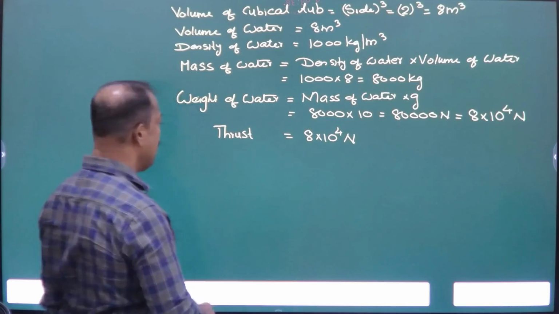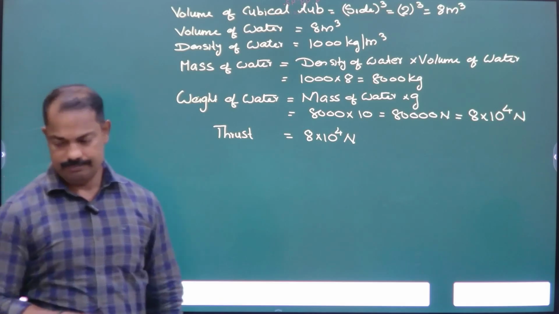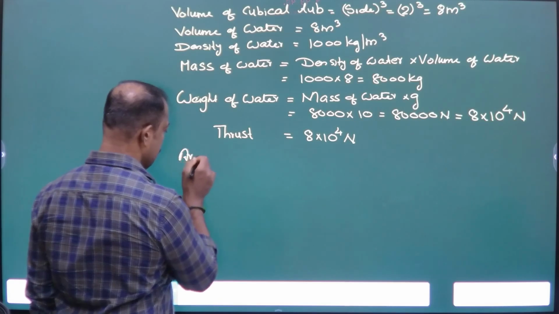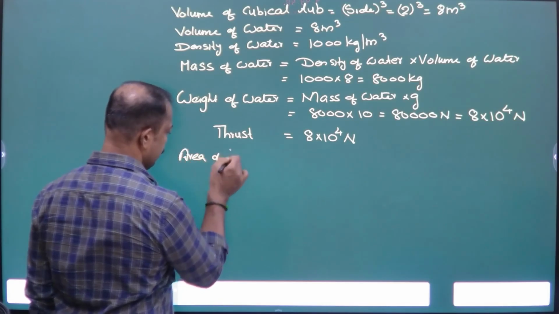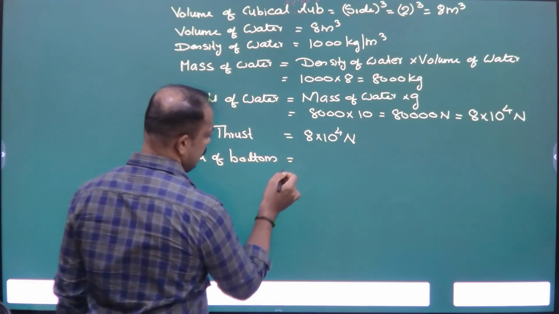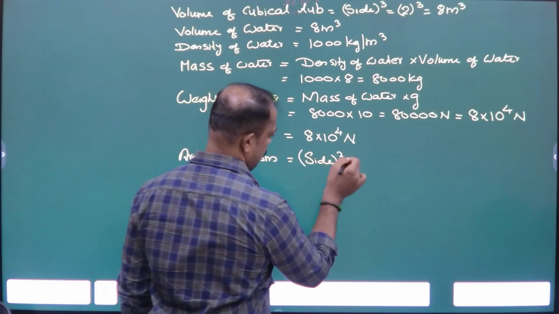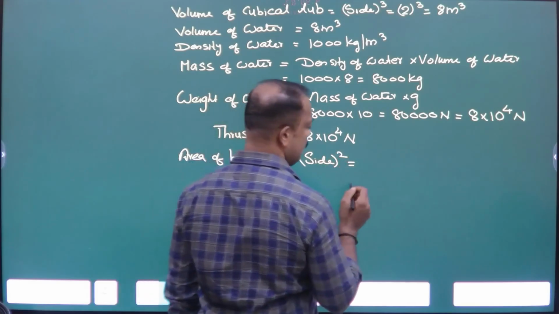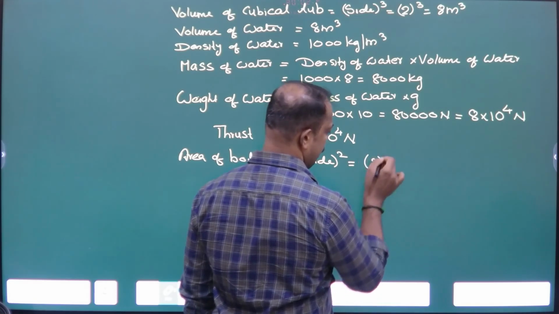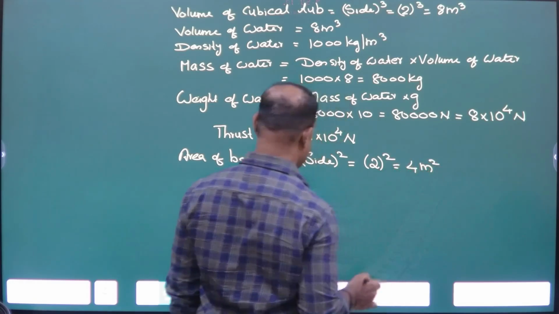Area of bottom is equal to side square. That is equal to, what is the side? 2 square. What is 2 square? 4 meter square.